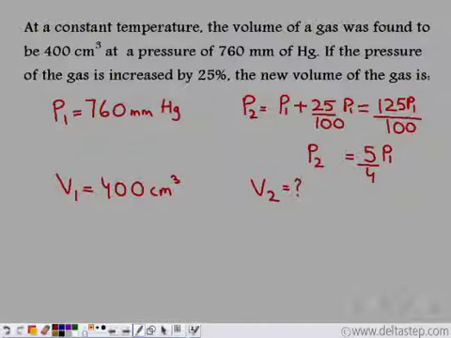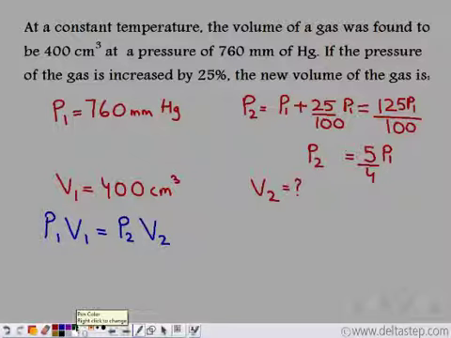Now, we know that Boyle's law says that the initial pressure of the gas into initial volume is equal to final pressure into final volume. So let's try to solve this.